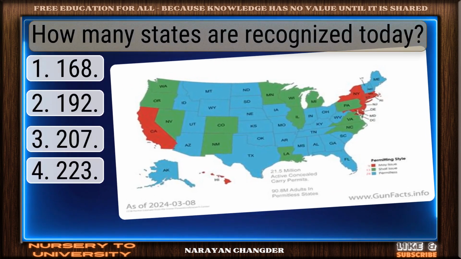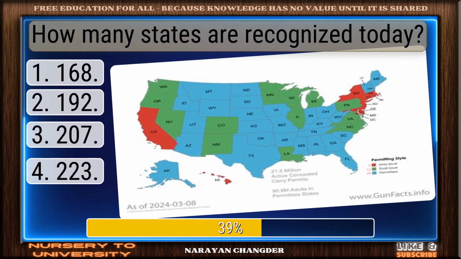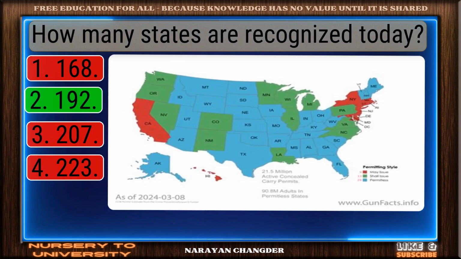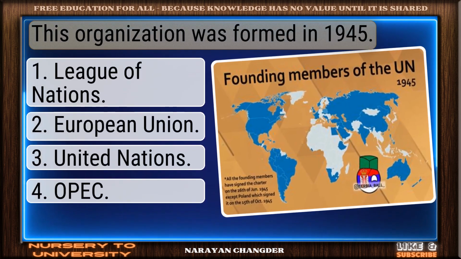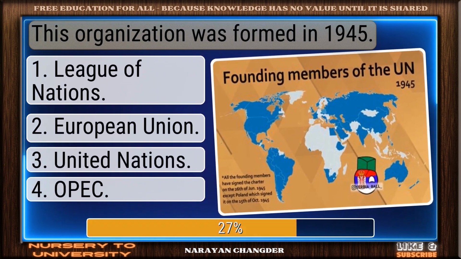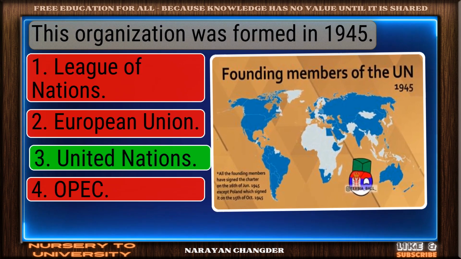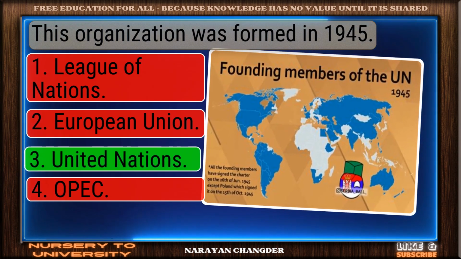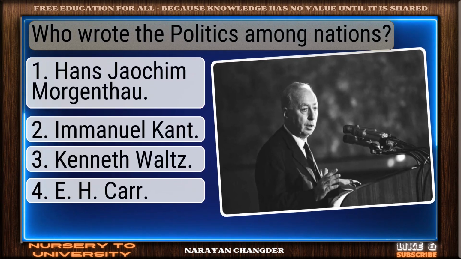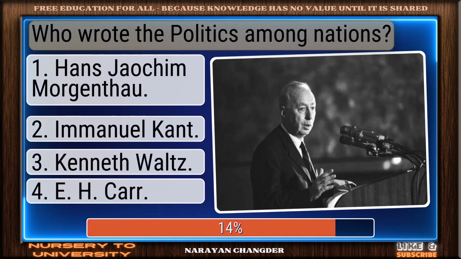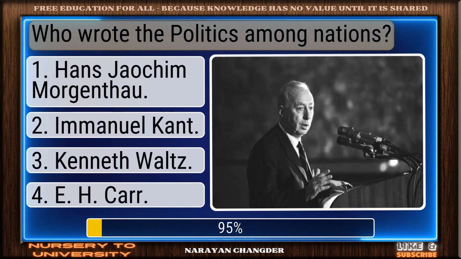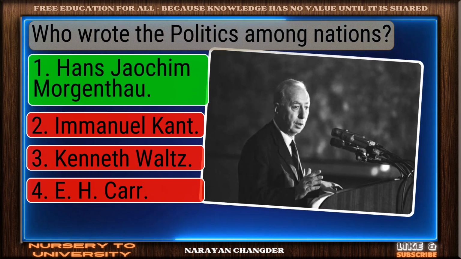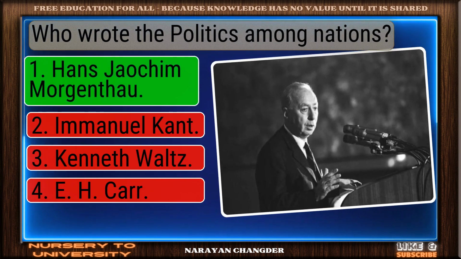How many states are recognized today? Perfect. 192 is the correct choice. This organization was formed in 1945. Well done. United Nations is the right choice. Who wrote Politics Among Nations? Sharp thinking. Hans Joachim Morgenthau is the right choice.